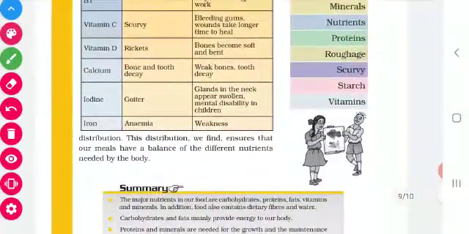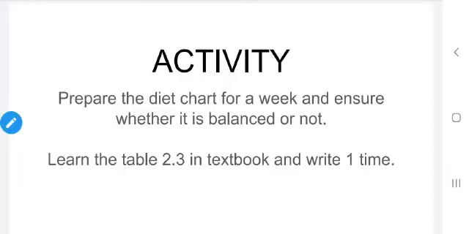Okay children, have you understood? Yes children. Dear children, your activity for this class is to prepare the diet chart for your week and ensure whether it is balanced or not. Your second homework is to learn table 2.3 in the textbook and write it one time. Do this activity and submit it to your class teacher.